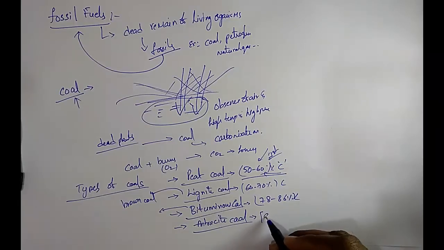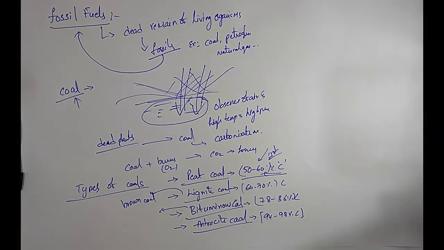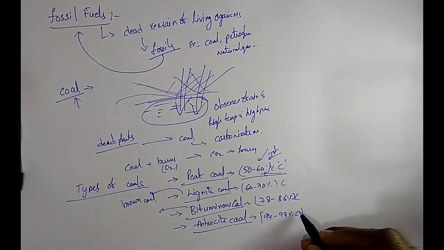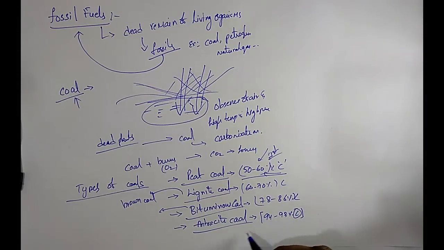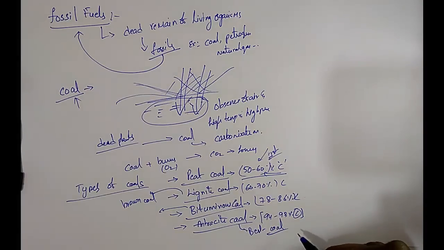It has nearly 94 to 98% of carbon. It is the best coal. It produces high heat with less smoke, and it is obtained in the last phase of coal extraction.